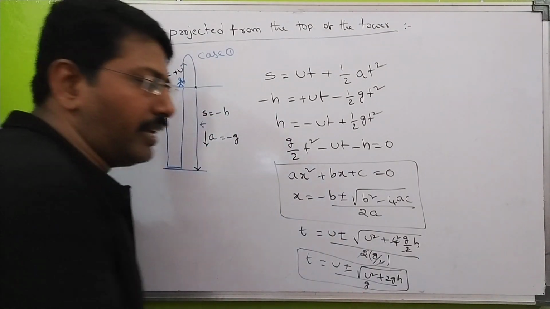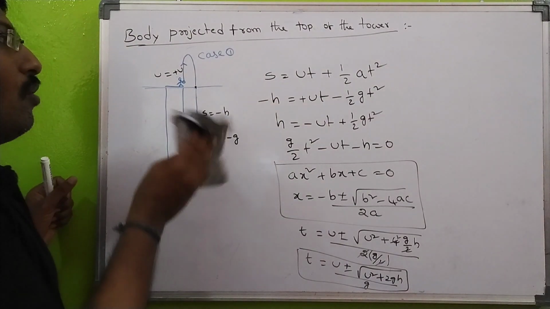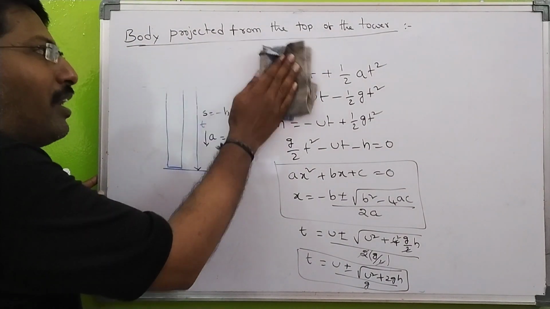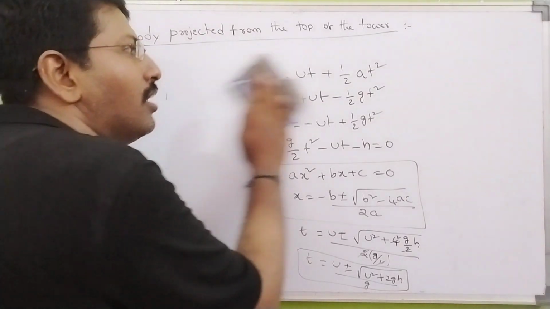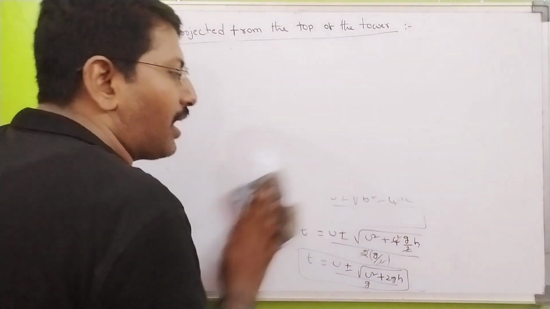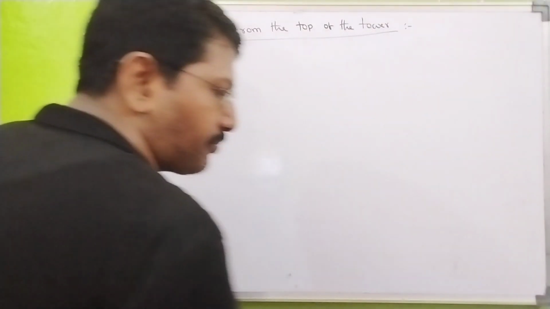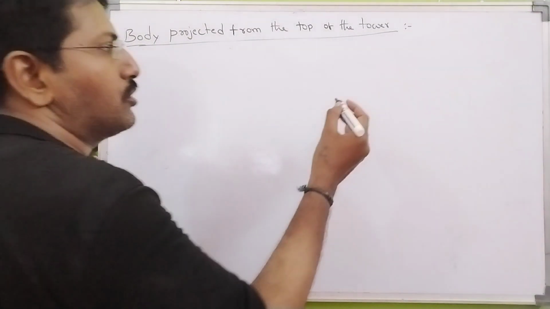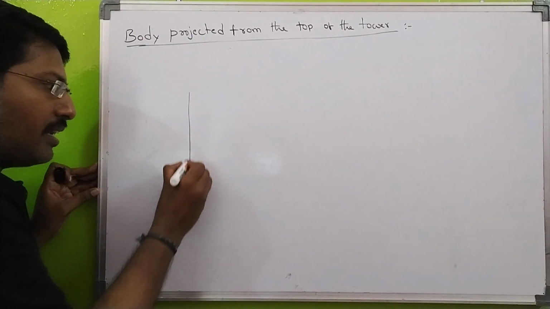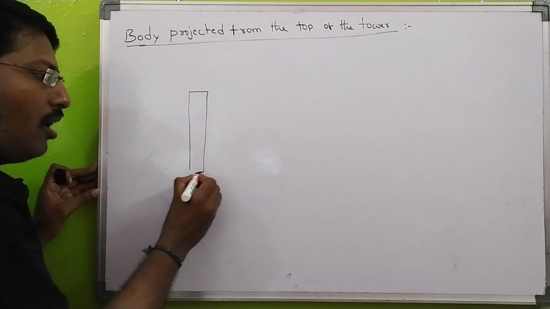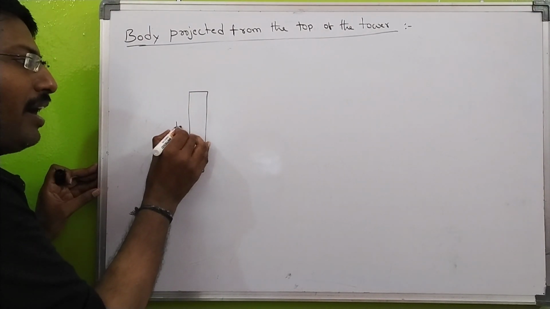Now enter into case 2. What is case 2 here? This fellow simply throws the ball in the downward direction with velocity u. Okay. So here, now once you observe, one person is standing on the top of a building of height h.